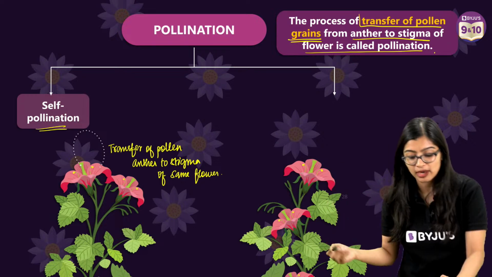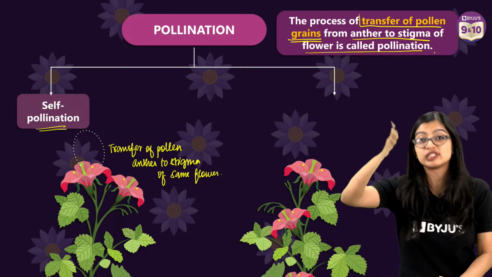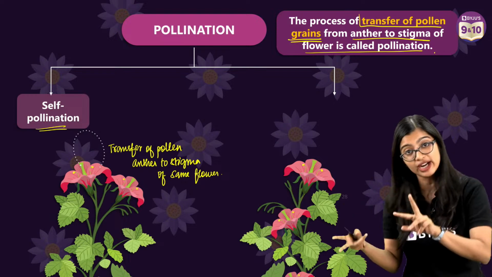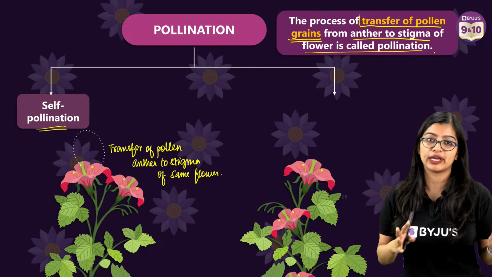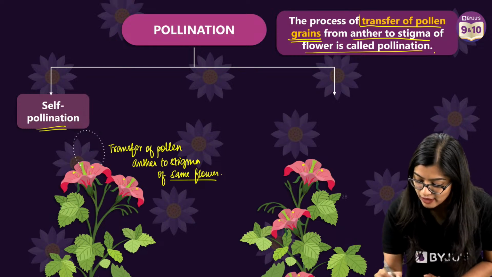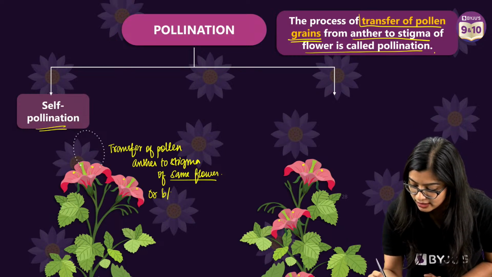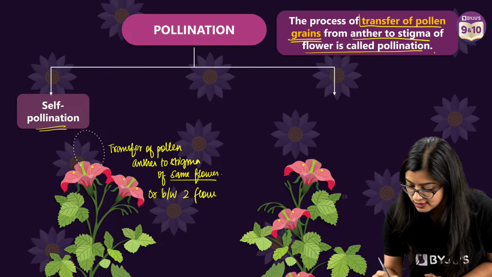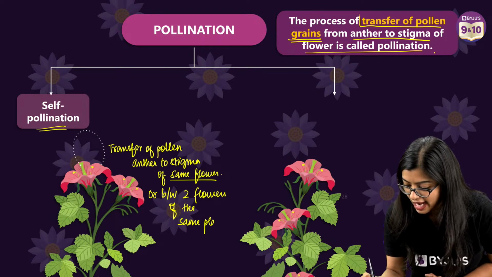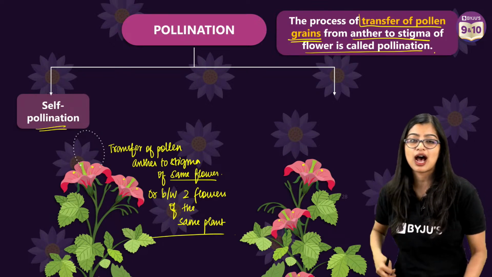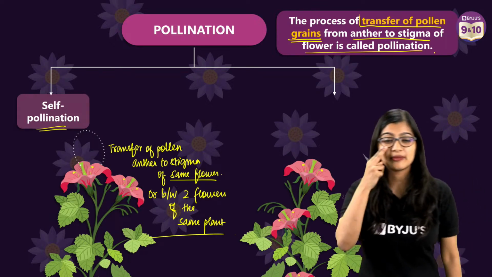Another way is where pollen is transferred from anther to stigma of two different flowers but of the same plant, and we call that self pollination too. So of the same flower or between two flowers of the same plant. You need to know the definition, right? Are we clear?